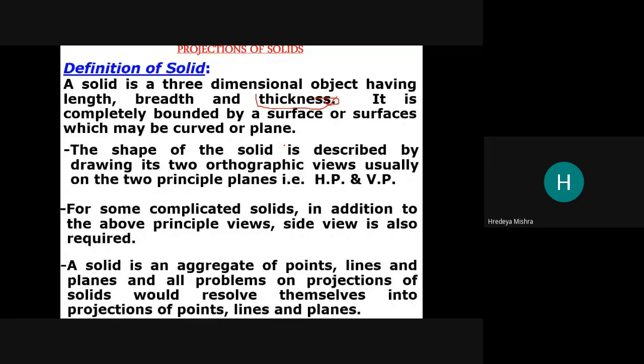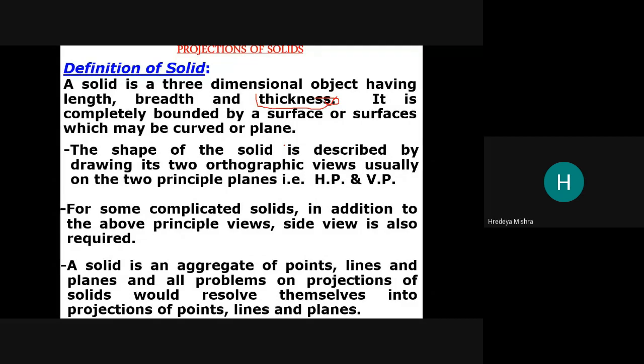A solid is an aggregate of points, lines and planes, and all problems on projection of solid would resolve themselves into the projection of points, lines and planes.